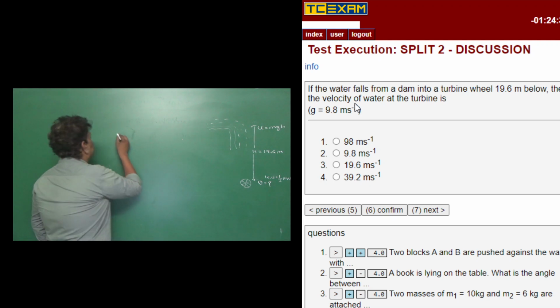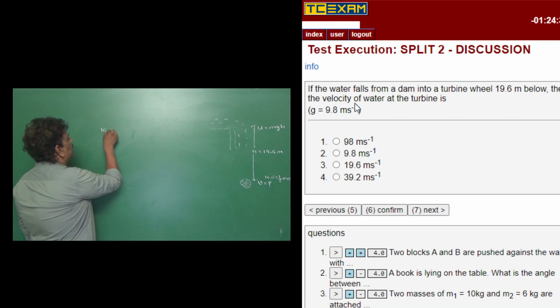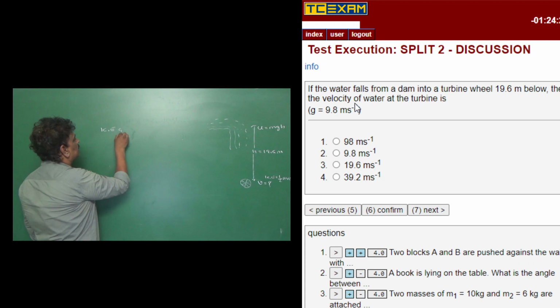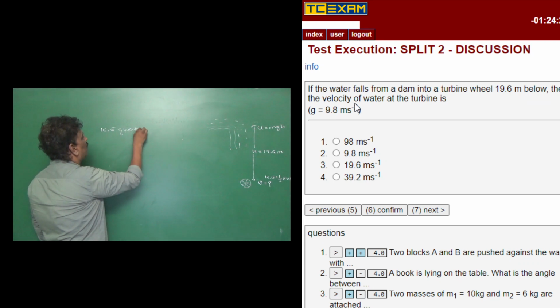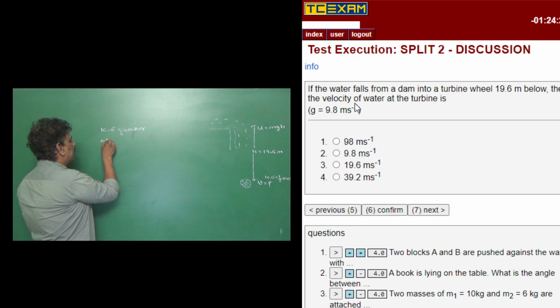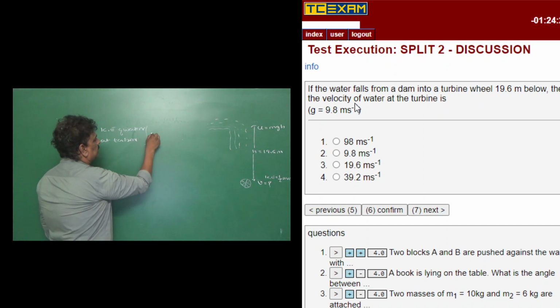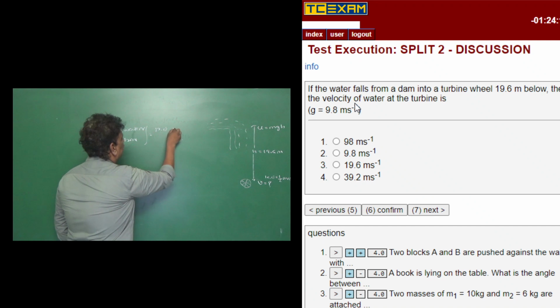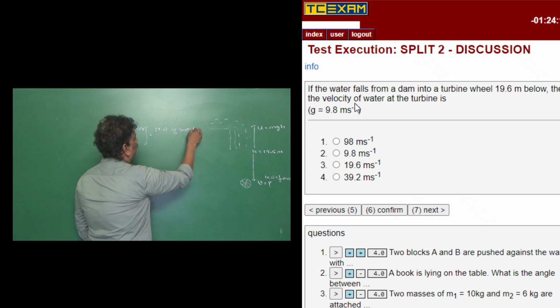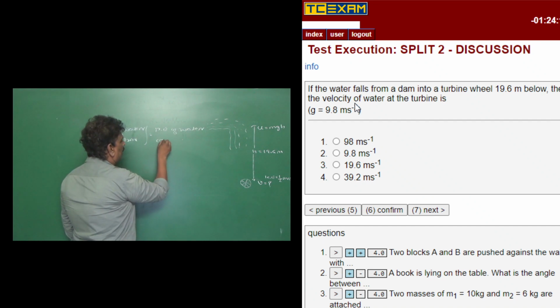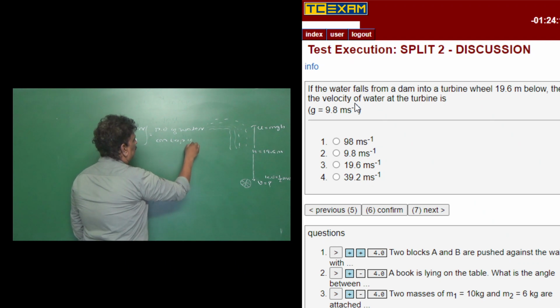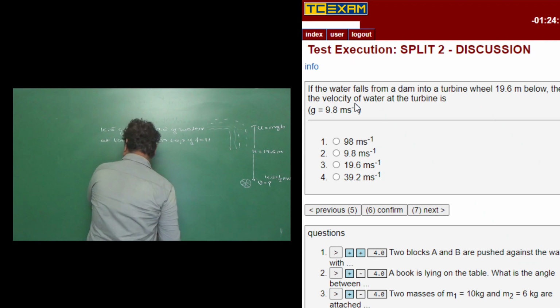So here, according to the law of conservation of energy, kinetic energy of water at the turbine is equal to potential energy of water on top of the fall.